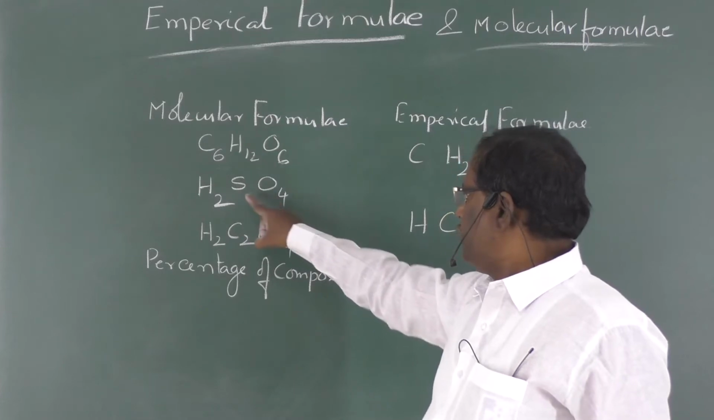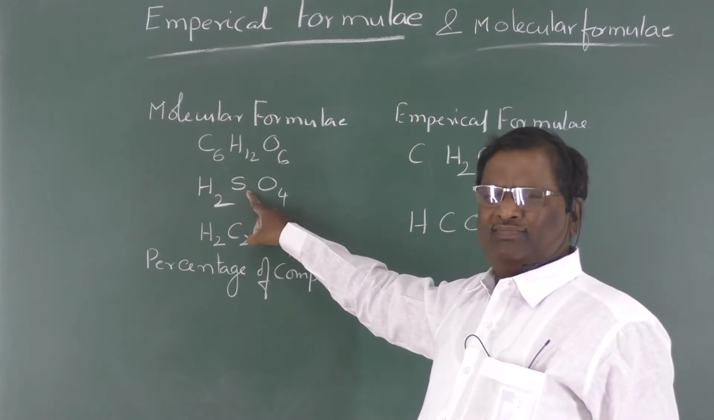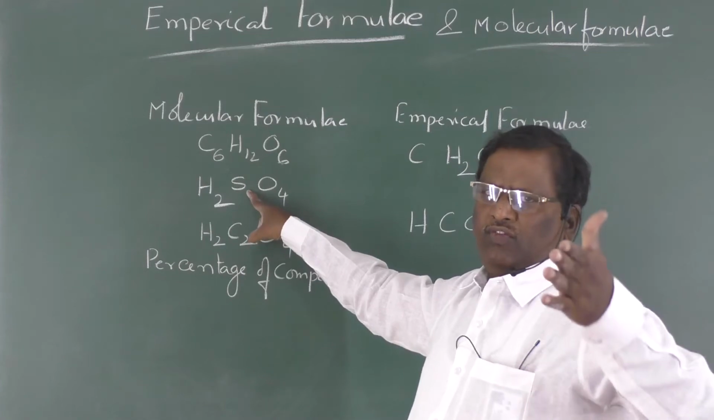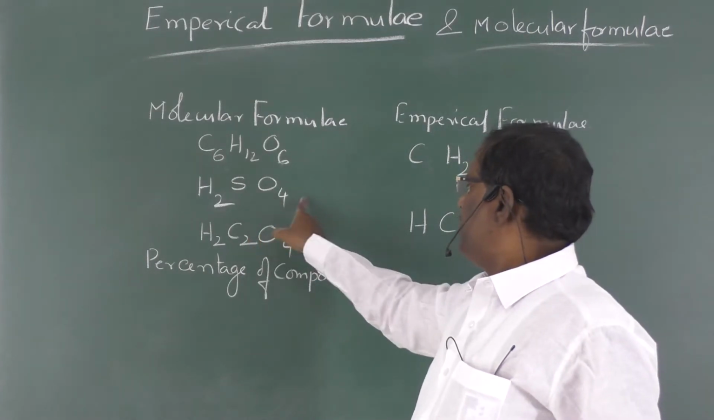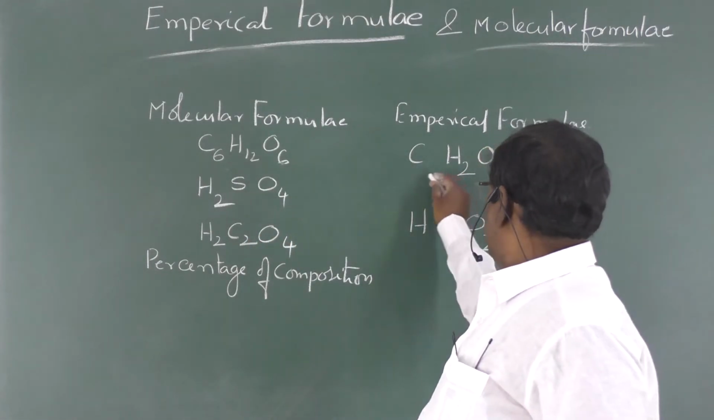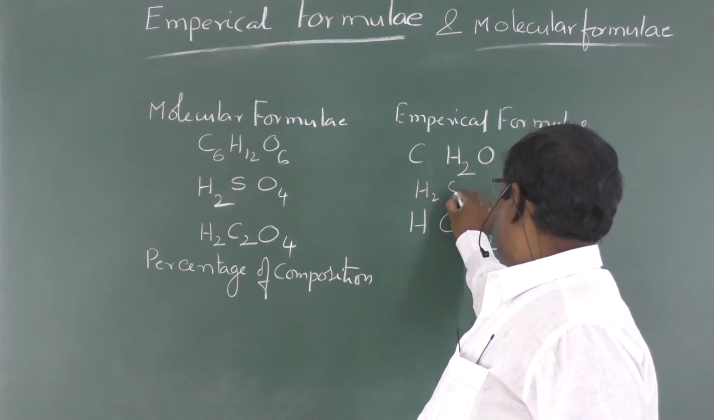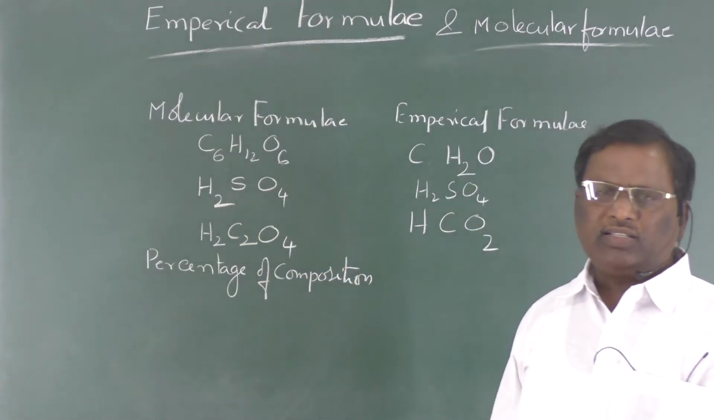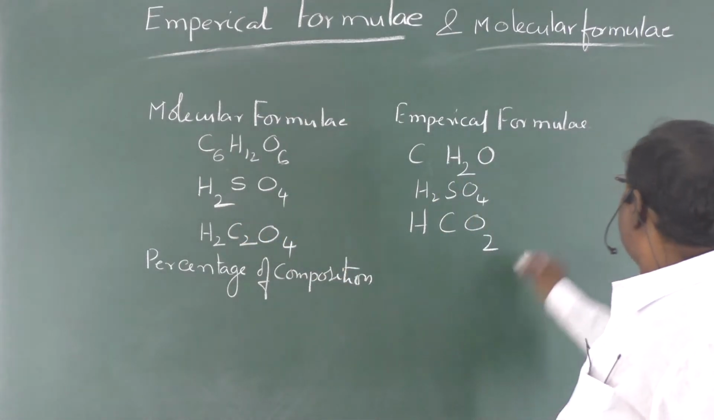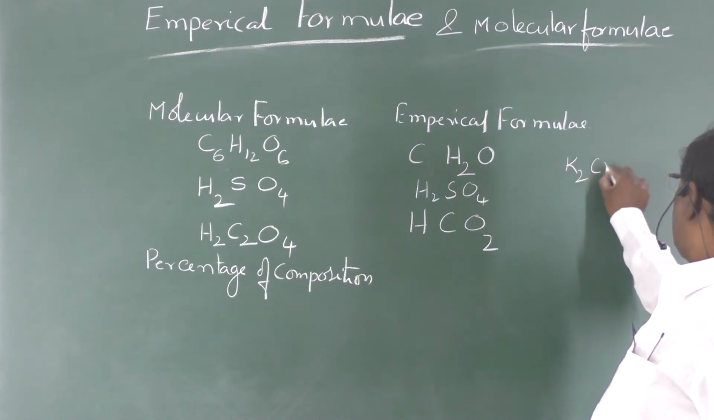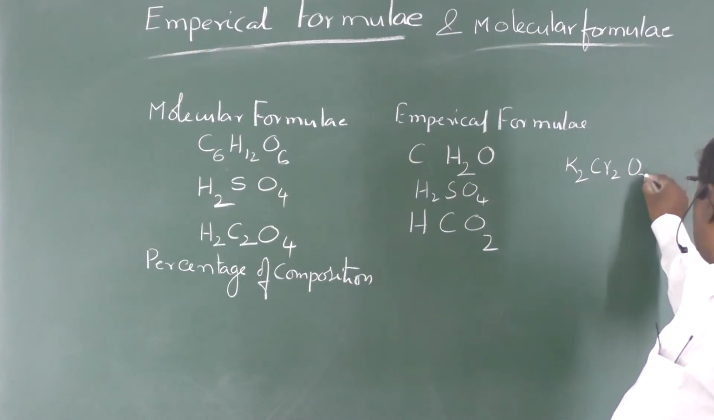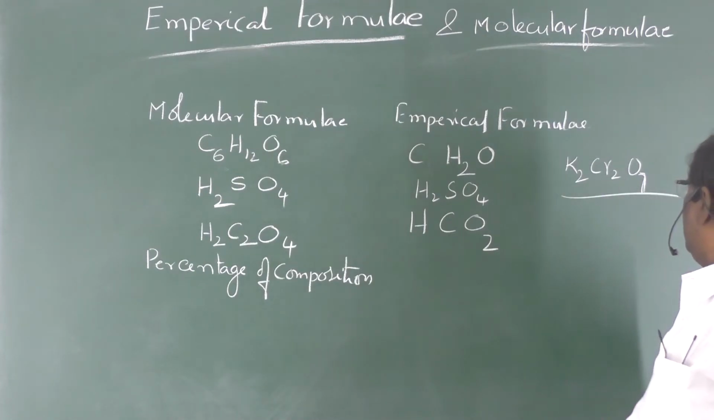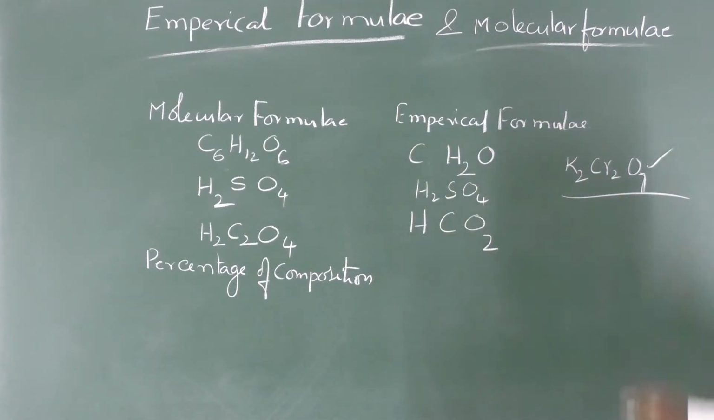Similarly H2SO4, here 1 is already there. That means it is itself a simple ratio. For such compounds, the molecular formula and empirical formula are the same, because you can divide only when all parameters are divisible. Suppose you take K2Cr2O7, here an odd number is there, so it cannot be divided. So for potassium dichromate, K2Cr2O7, the empirical formula and molecular formula are the same.